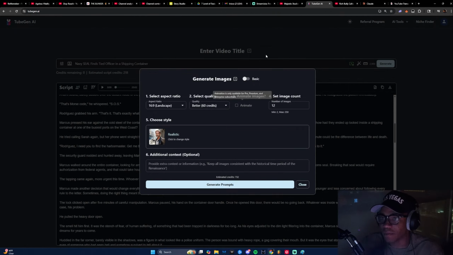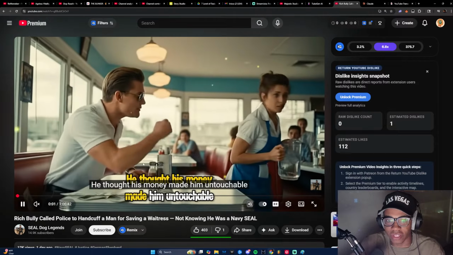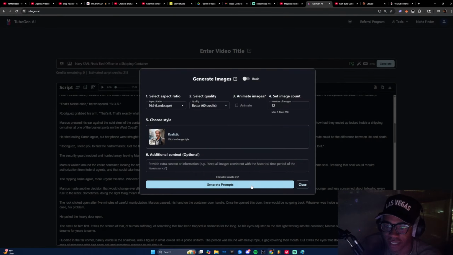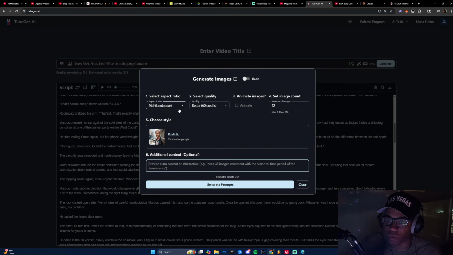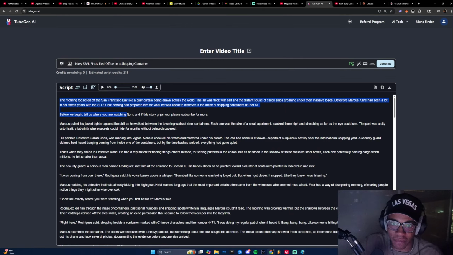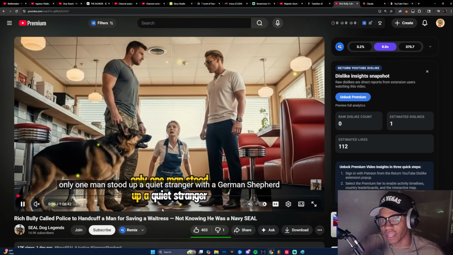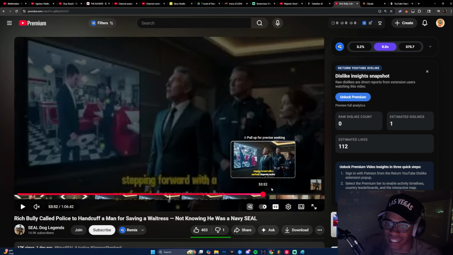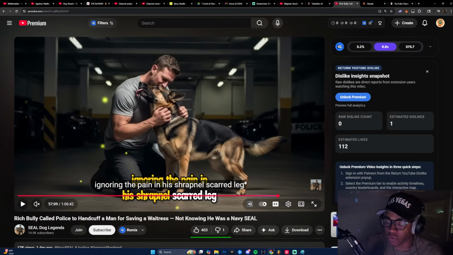And we can choose to animate them at the very beginning. So you see how this is animated at the beginning? We can do that same thing. I personally love the realistic style. We're just going to press generate prompt. And if we need to, we can add additional context on what we want certain images to be. All of the images will correlate with the script. So we'll take a chunk of the script and make an image for it. That's the same thing that they're doing here. So all of it will match with the scene. And once you have all of your assets, you just need to stitch everything together, which is the easy part.